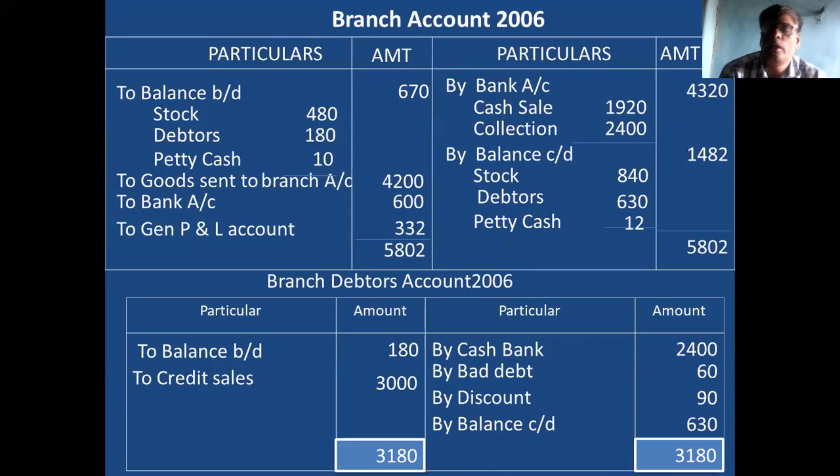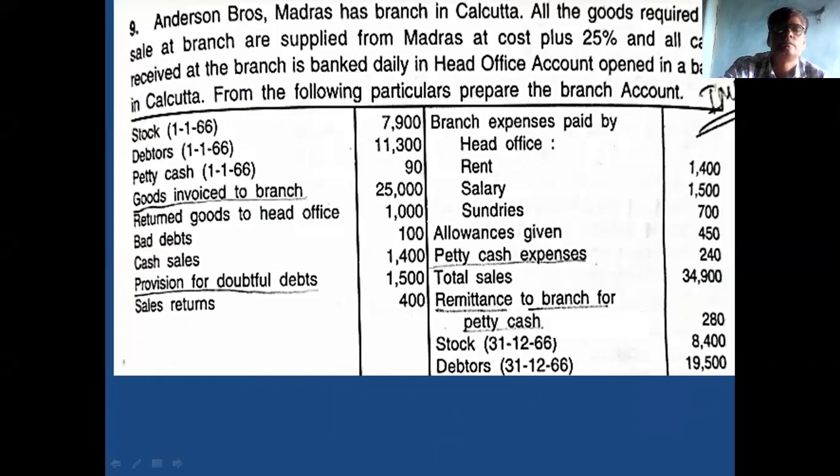Okay. Now I'll go to the invoice price method. Problems based on invoice price, first method and second method. First method is the branch method, synthetic method. Second is the final account method. Problems based on invoice price: if the invoice price is given, how to solve the problem? I already explained the theory part. Now I'll take the problems based on invoice price. You see this problem.